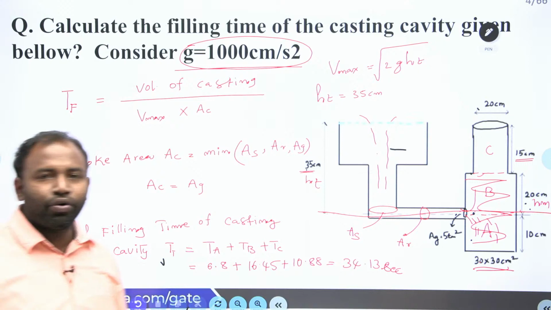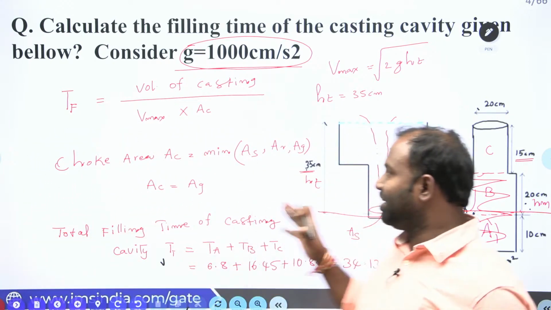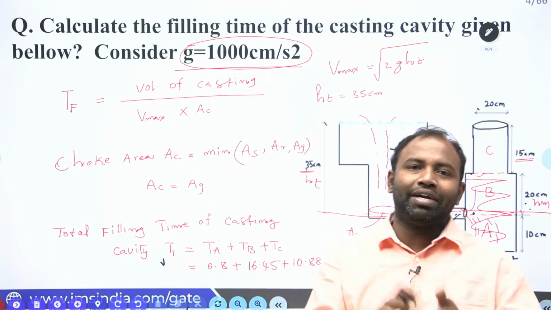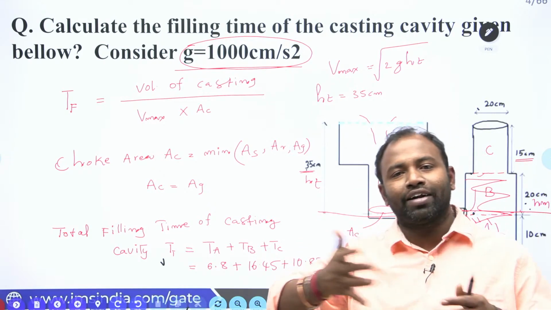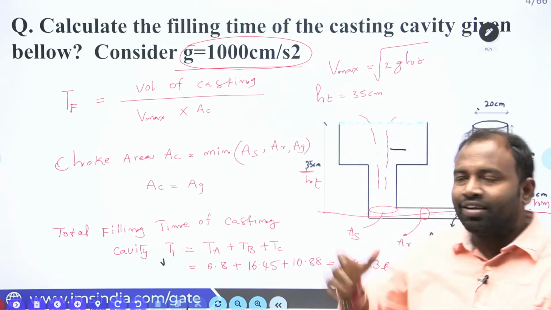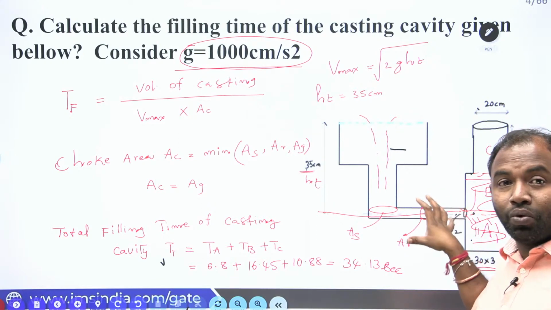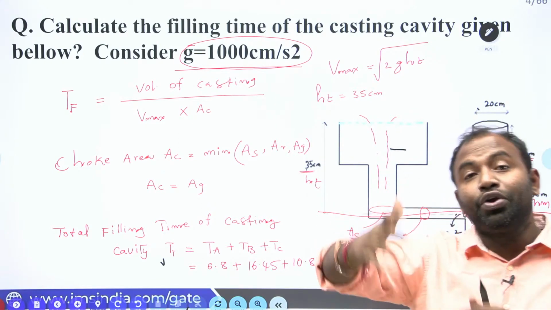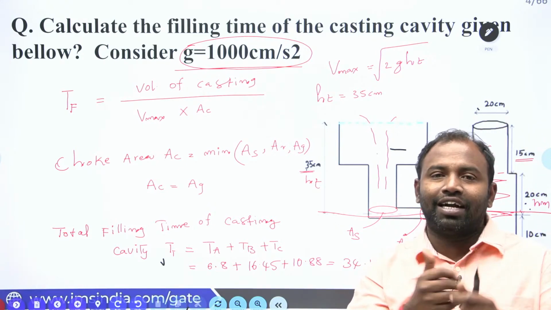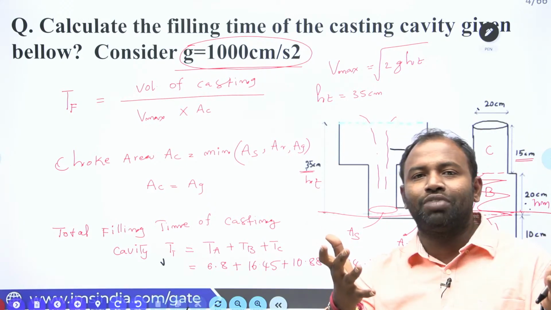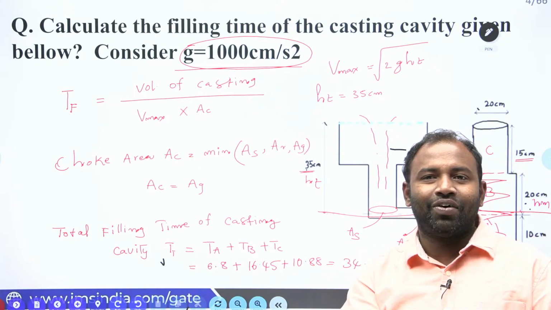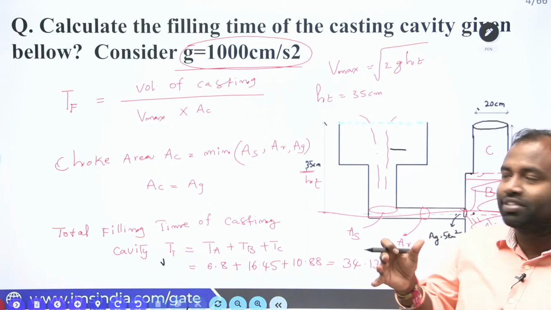Now if you encounter these kinds of typical cavities, in our class we have done one cavity at a time, either a square, rectangular, spherical or cylindrical cavity. But here I have clubbed 3 cavities. Whenever you club 3 cavities, how you approach the problem is important. If you approach it like this, then any kind of question that comes in pouring time calculation, you will rock. That is the reason I have selected this question.